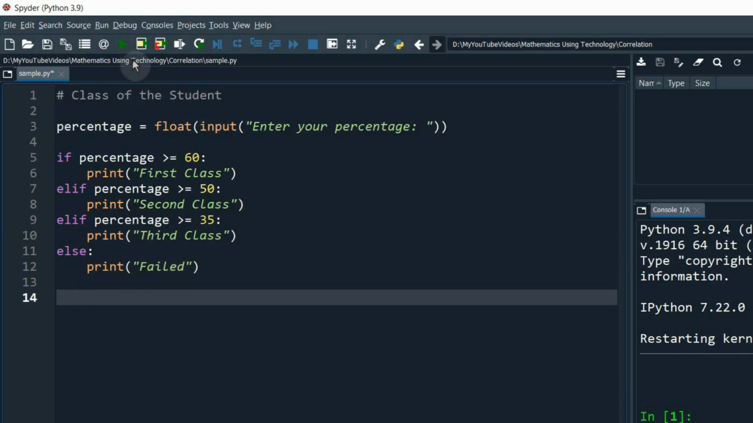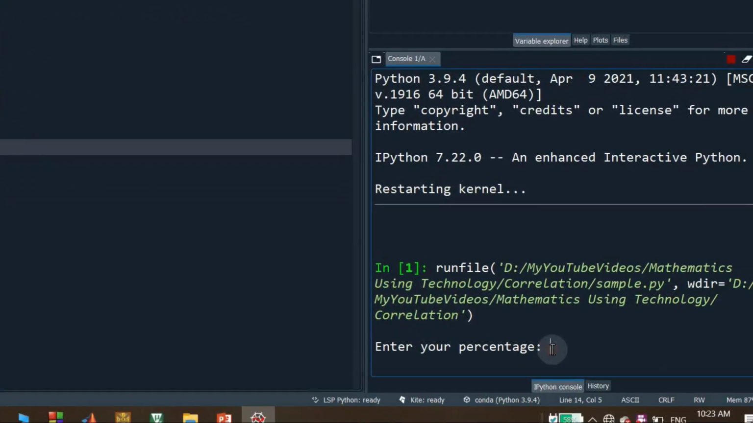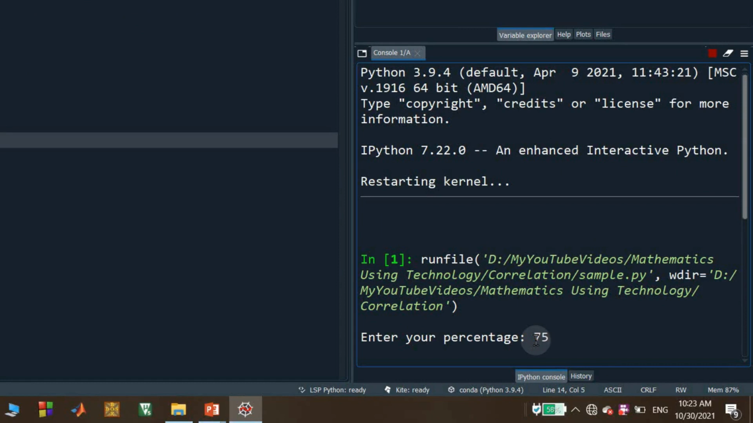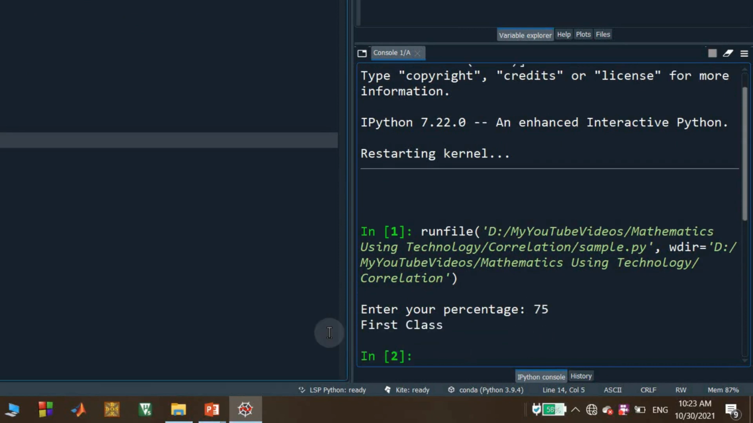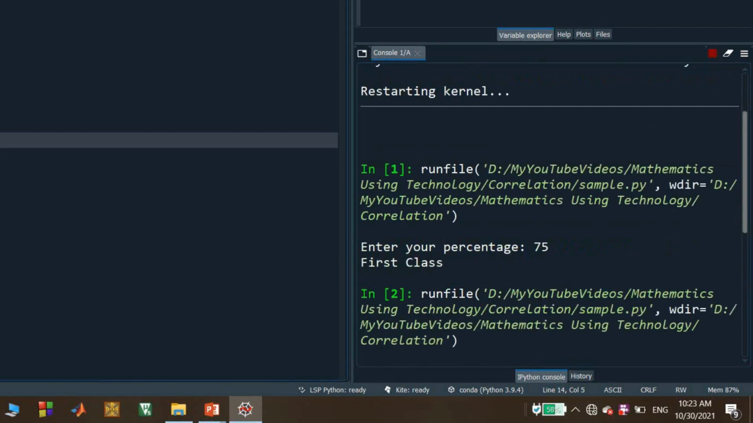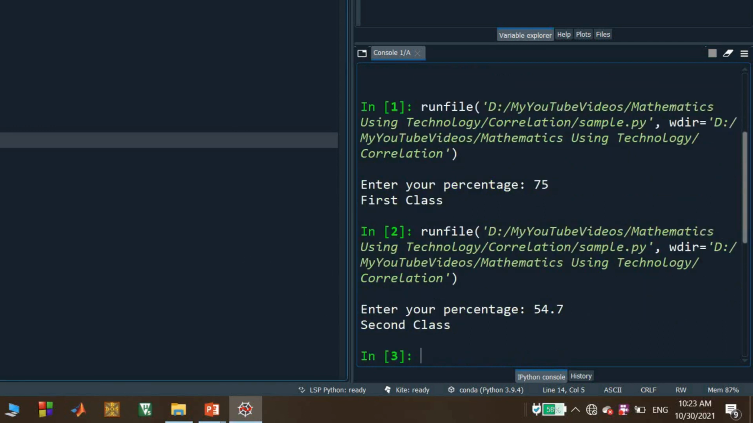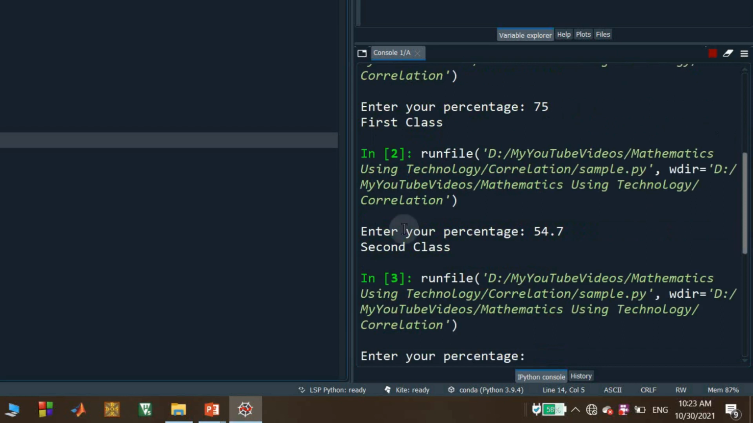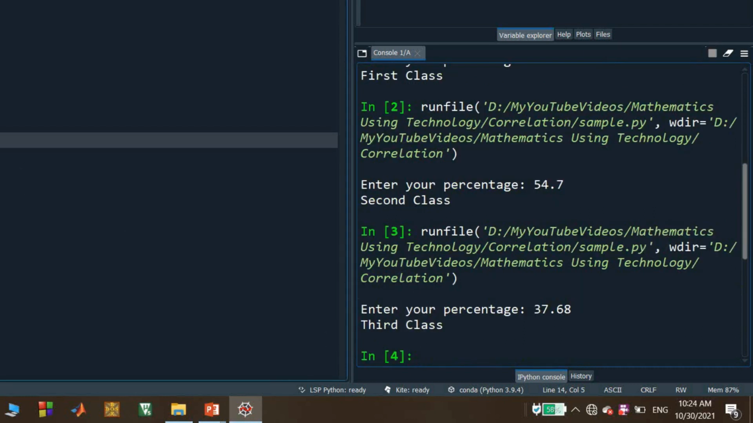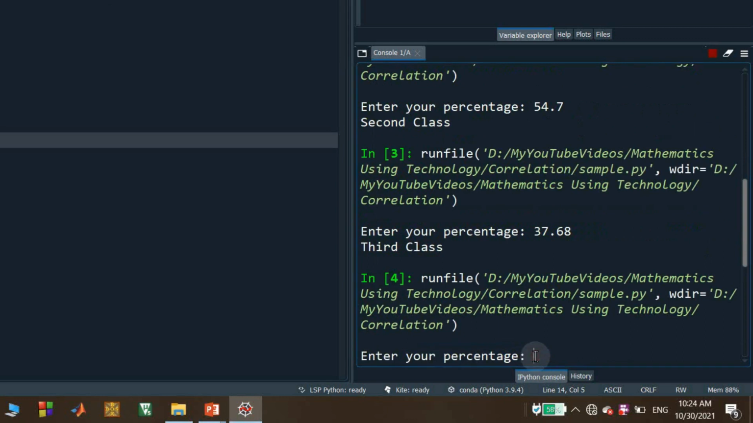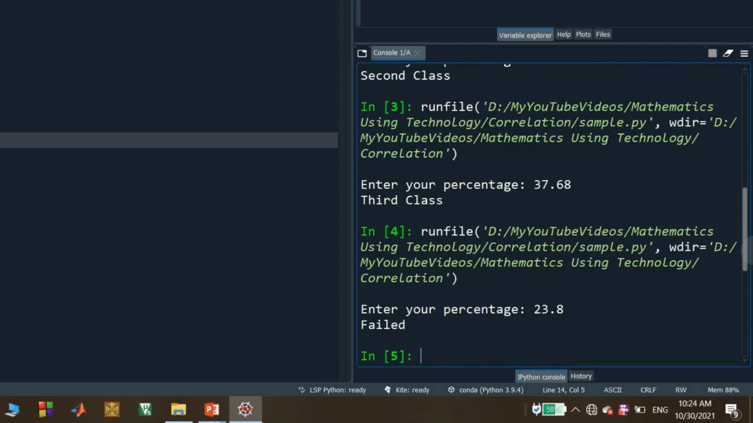Now I am going to run this. It is asking for the percentage. I am entering 75 as the percentage. Then first class is displayed. Again I am running the program. Now I am entering the percentage as 54.7. Then second class is displayed. Third time I am running the program, and I am entering the percentage 37.68. Then I got third class. Last time I am running the program, I am entering the percentage as 23.8. Then failed is the message I got.